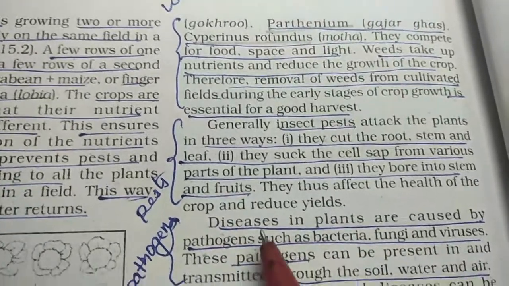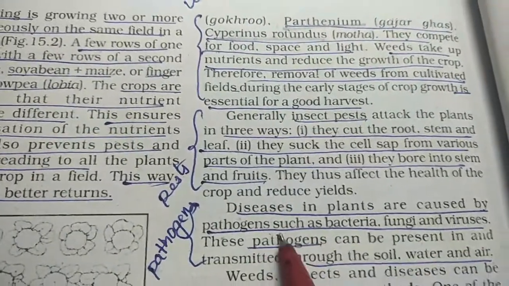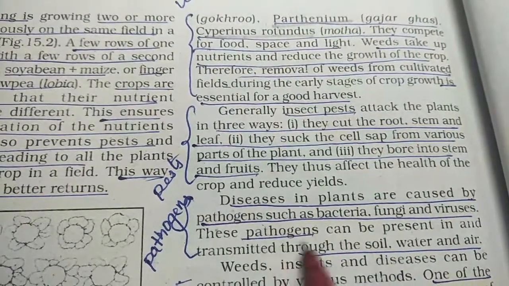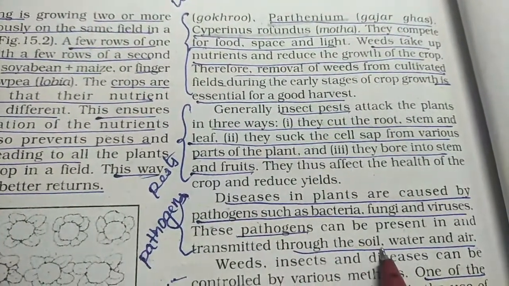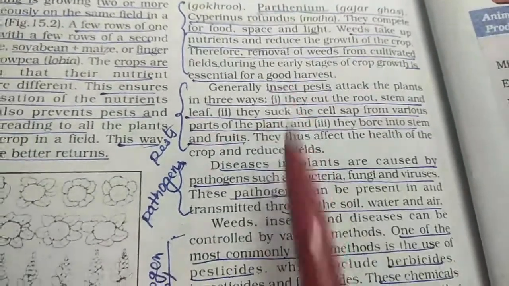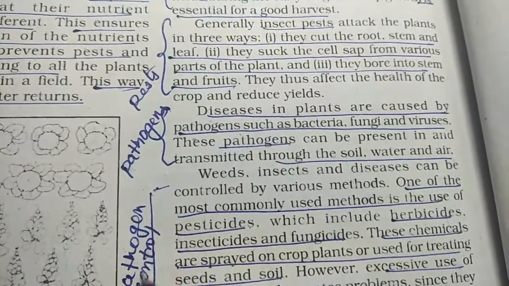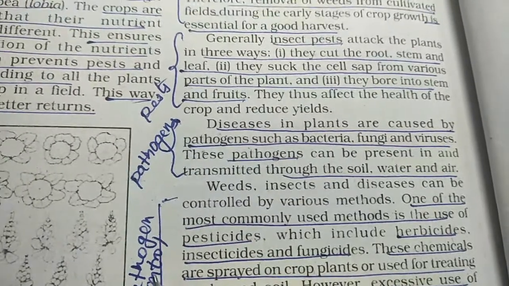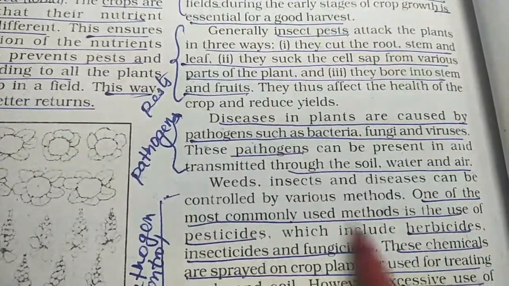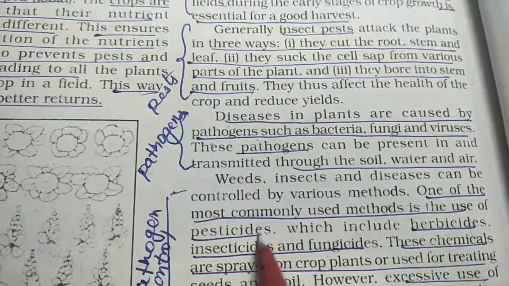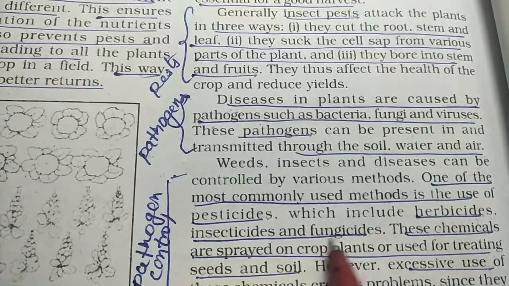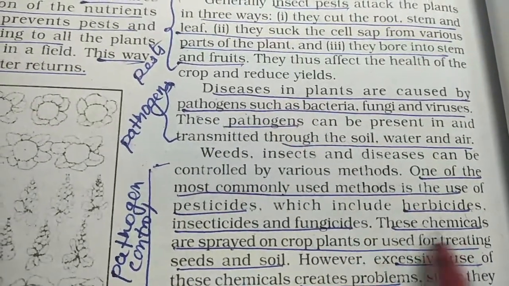Next are the diseases in plants, which are caused by pathogens such as bacteria, fungi and viruses. These pathogens can be present in soil, water as well as air. Now how to control them? If you want to control the pathogens, insects or weeds, the first and most common method is the use of pesticides. These pesticides include herbicides, insecticides and fungicides. These are all chemicals.